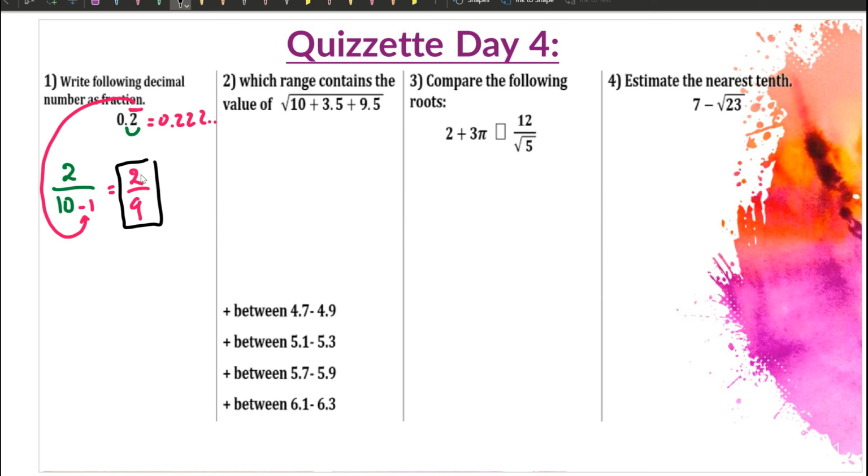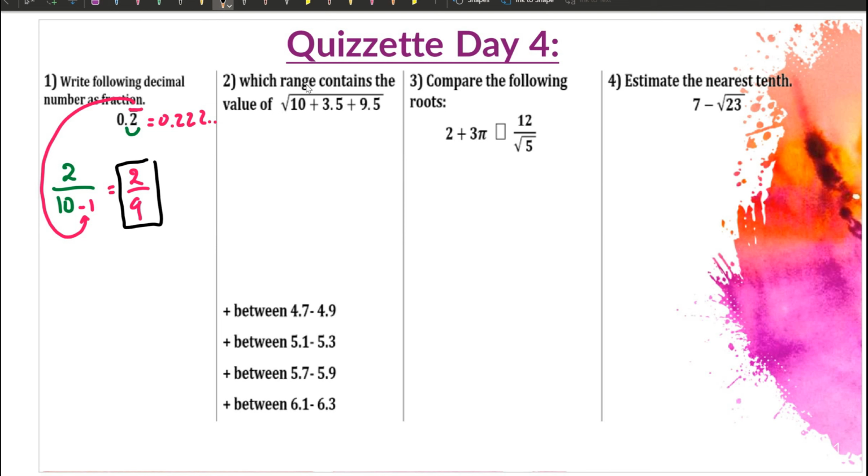You can check your answer by using the calculator: what is the answer for 2 divided by 9? Then you will see you end up with 0.22222. The calculator will round the last number as 3, but keep in mind it will be 2 going on forever.